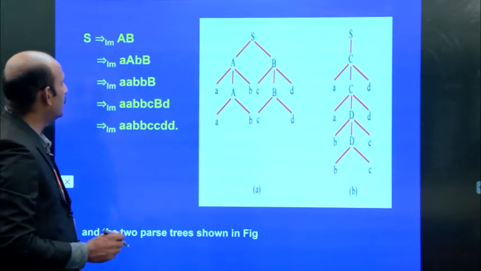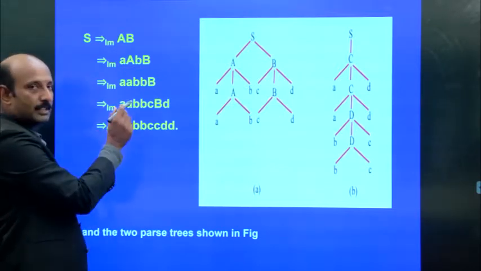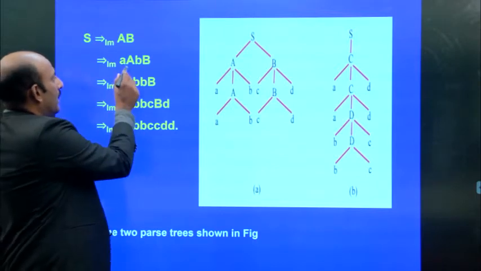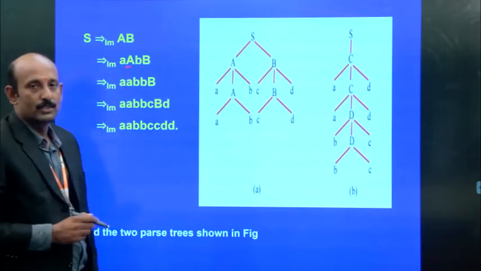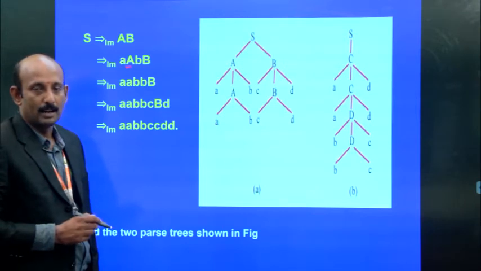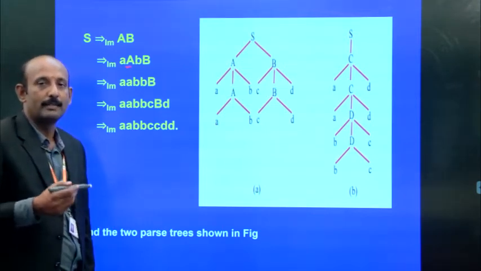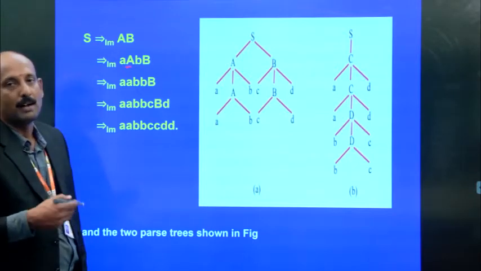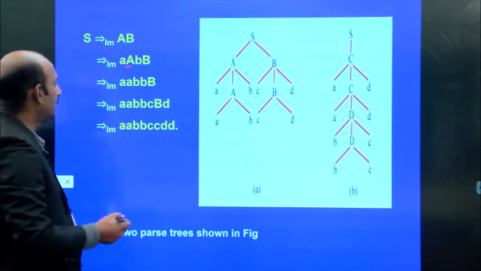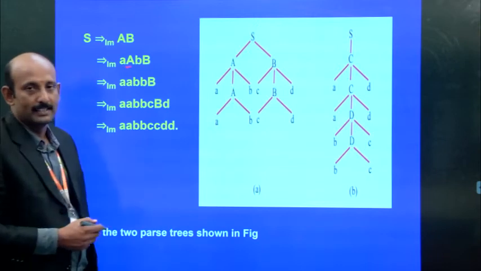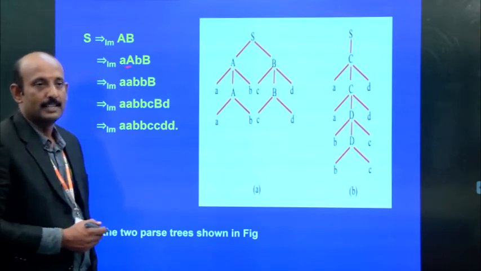So what is the leftmost non-terminal? Leftmost derivation means we have to choose only the leftmost non-terminal. So the uppercase A is the leftmost non-terminal. Non-terminals are always denoted in uppercase. So here the A is an uppercase letter, so it is a variable, so it is a non-terminal.